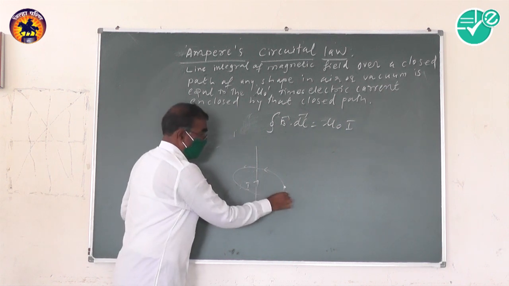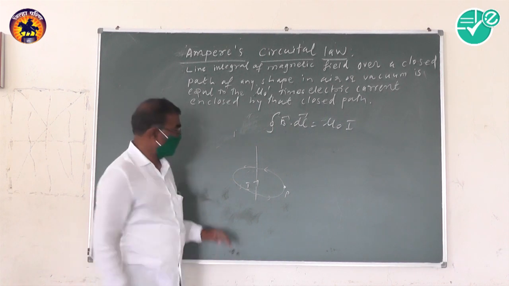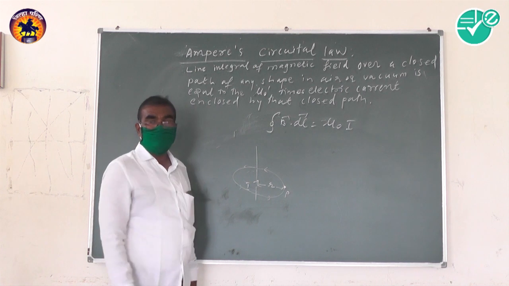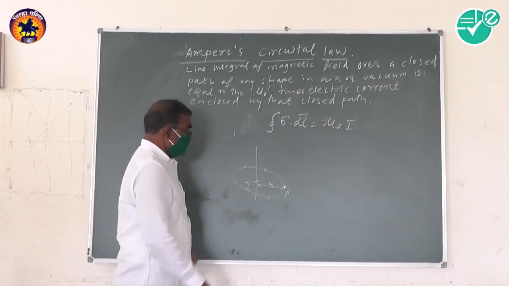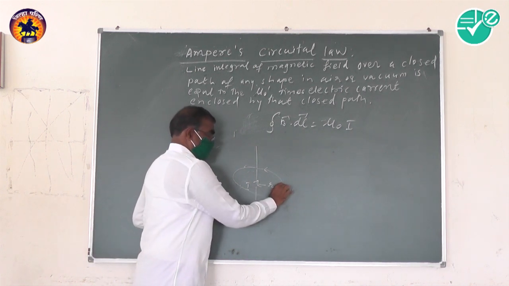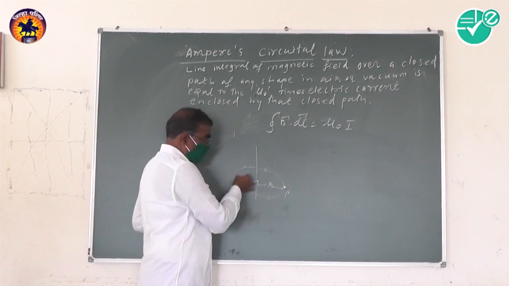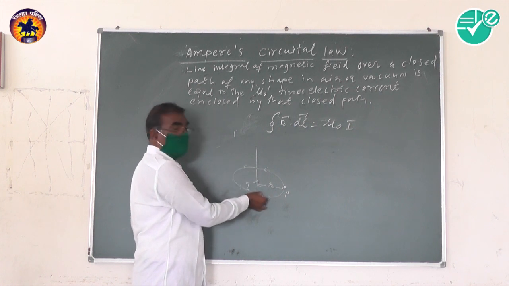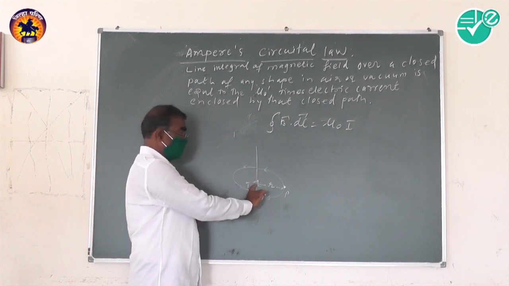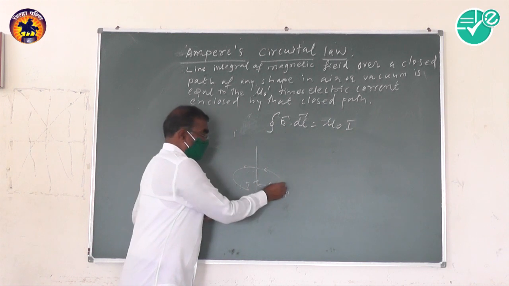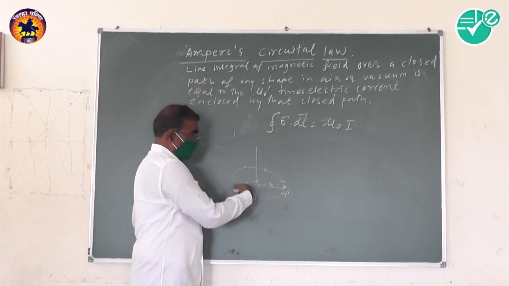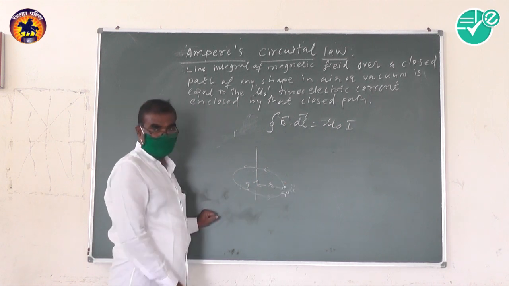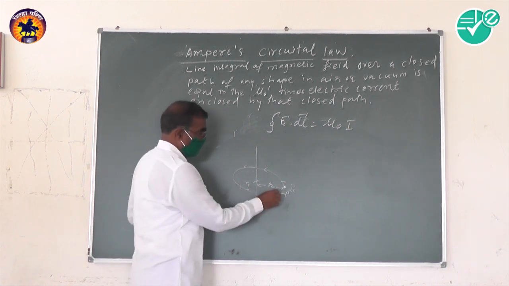We take a point P on the circle, and let r be the distance of the point P from the conductor. We know that the magnetic induction over that circle is the same because each and every point on this magnetic line of force is at the same distance from the current. The total length of the circle is divided into a number of small elements, each of length dl.